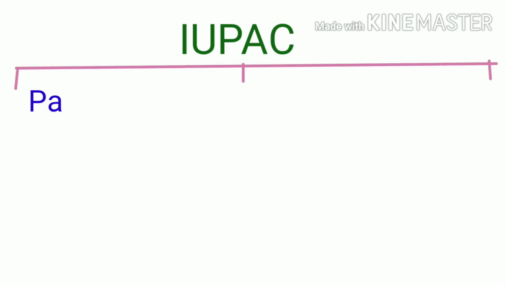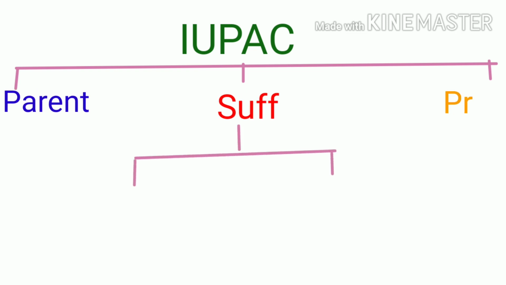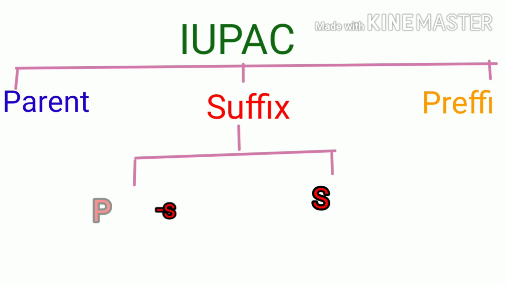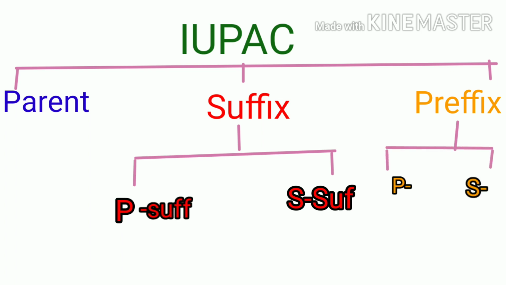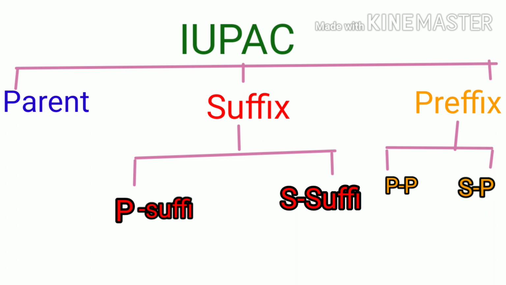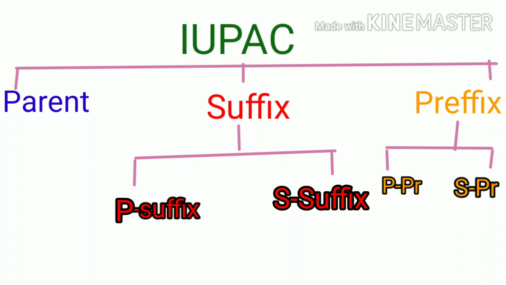That IUPAC depends upon three types. The first one is the parent hydrocarbon, the next one is the suffix, and the next is the prefix. Then the suffix is classified into 2 types, primary suffix and secondary suffix. Then the prefix is classified into 2 types, primary prefix and secondary prefix. We will discuss them one by one. The first one is the parent hydrocarbon.